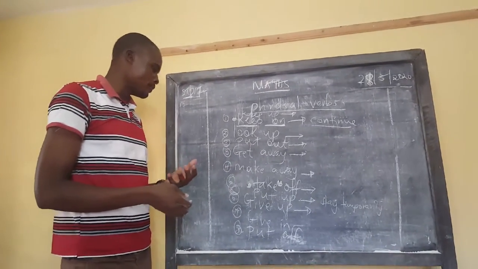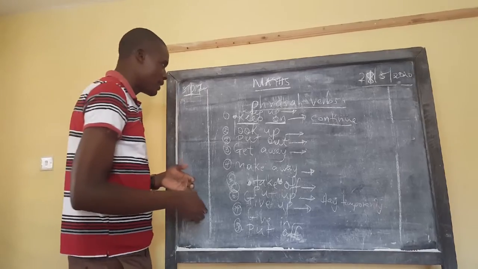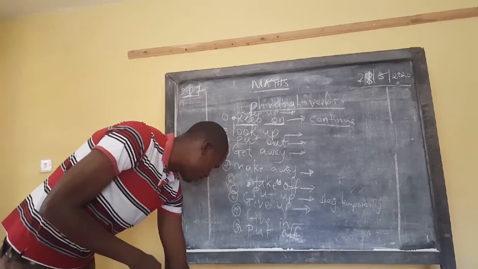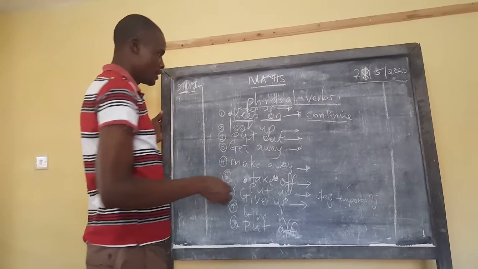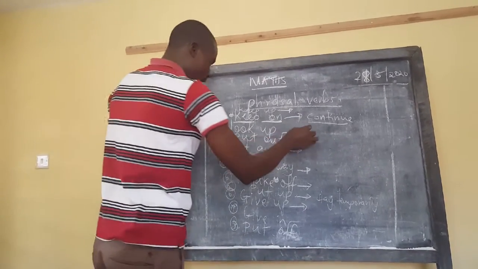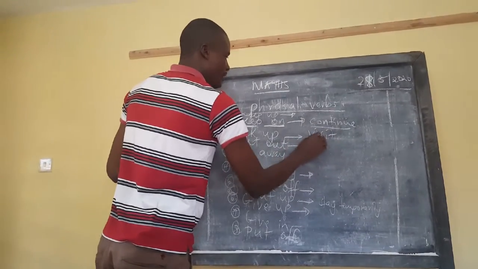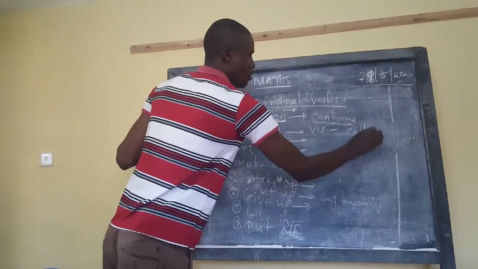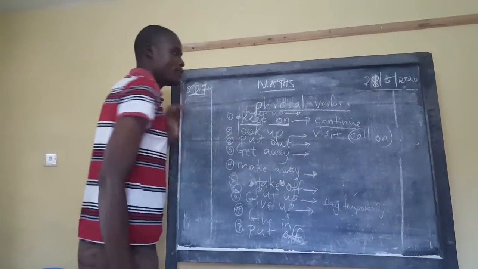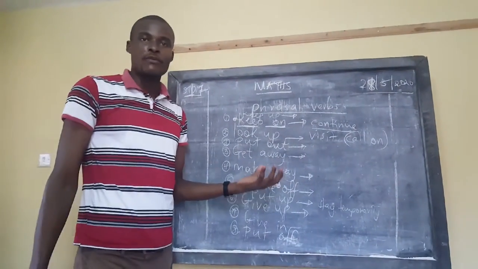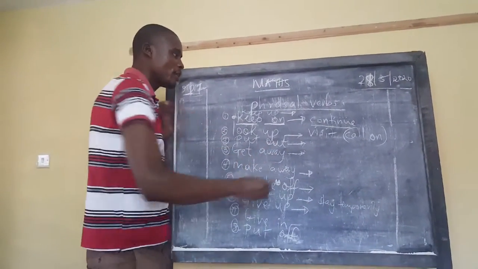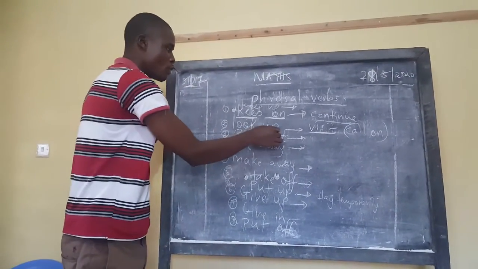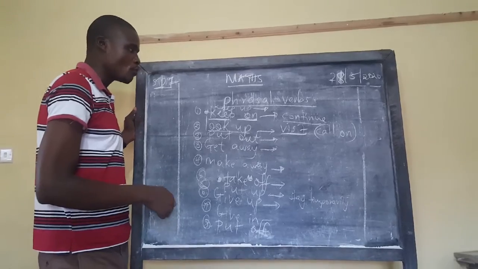To look up, learner. To look up means to visit. And the same can be said of call on. To call on is also the same. So the mother or father says, I'll call on my brother tomorrow. So to call on in that category will mean to visit, to pay a visit to somebody, is to look up. I'll look up on you tomorrow.